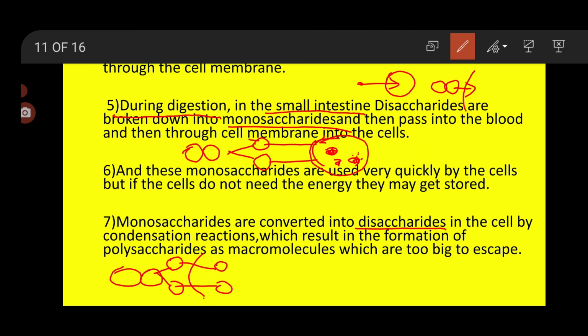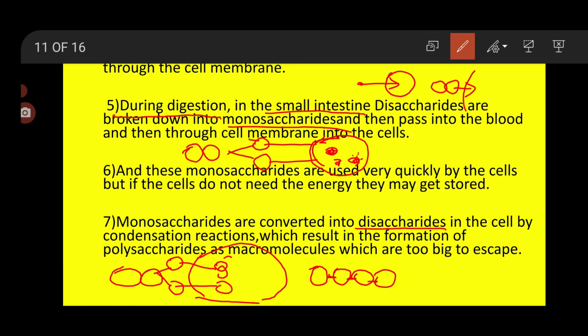Now suppose the cell does not require energy. Then inside the cell the monosaccharides again combine to form disaccharides, and many disaccharides again combine to form polysaccharide.